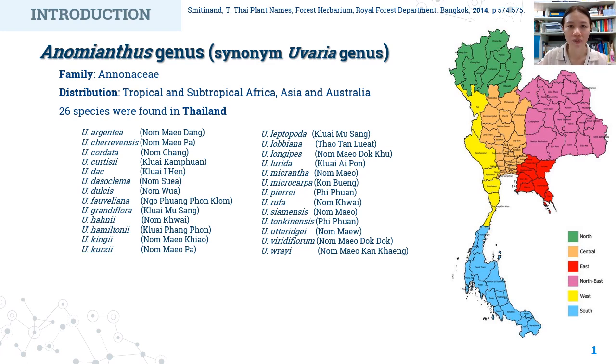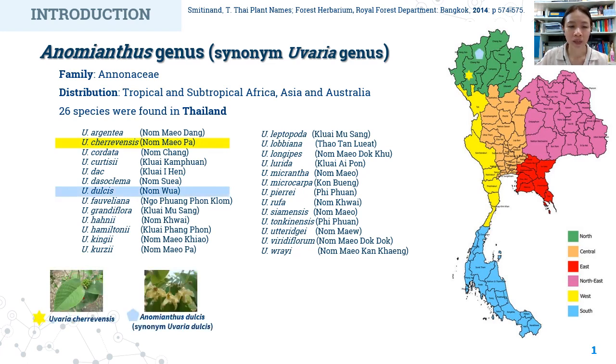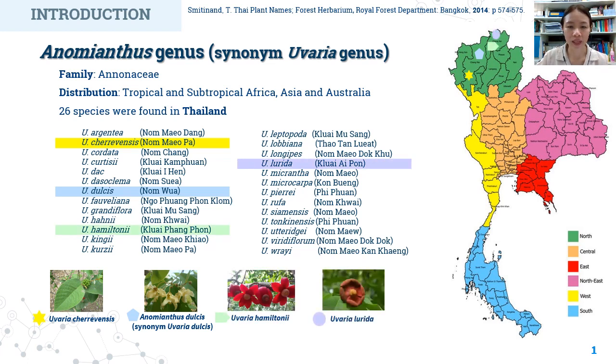The Annona genus has a synonym as the Uvaria genus. It belongs to the Annonaceae family and is distributed along tropical and subtropical Africa, Asia, and Australia. In Thailand, around 26 species were found, as shown in this slide, and 5 species have been investigated for their chemical constituents and bioactivities, such as Uvaria cherrevensis, Annona dulcis or Uvaria dulcis, Uvaria hamiltonii, Uvaria rufa, and Uvaria siamensis. And today I will show the investigation of Uvaria dulcis or Annona dulcis.